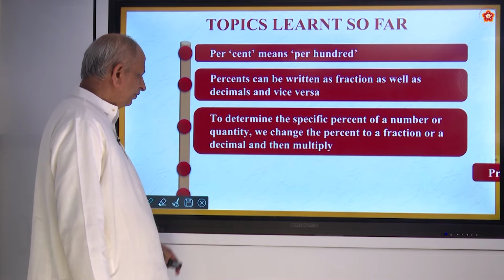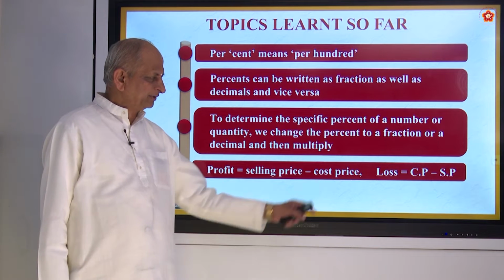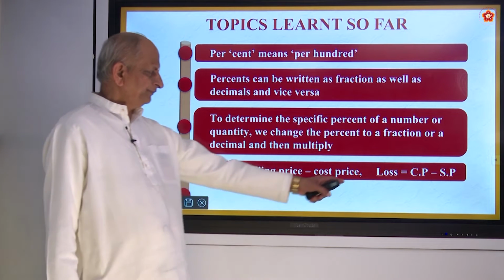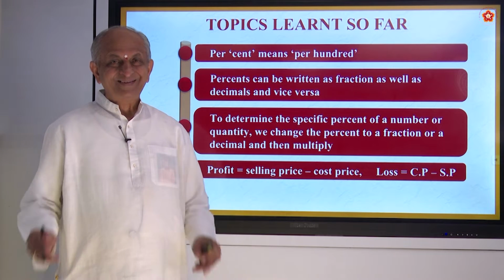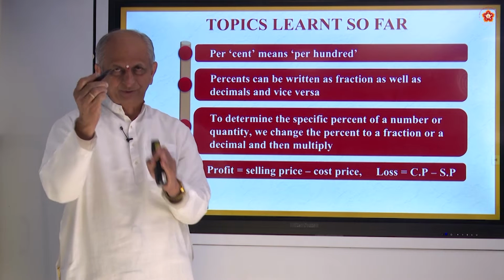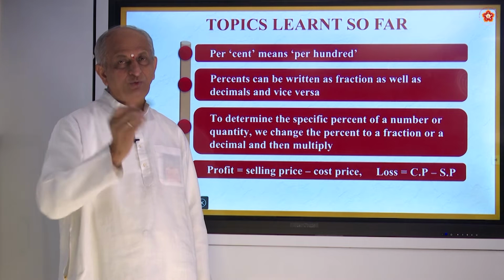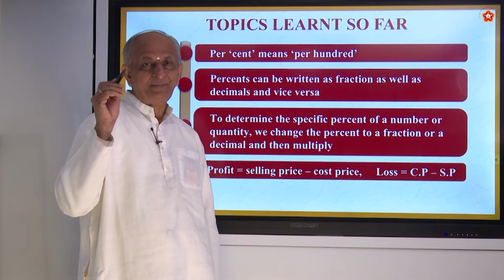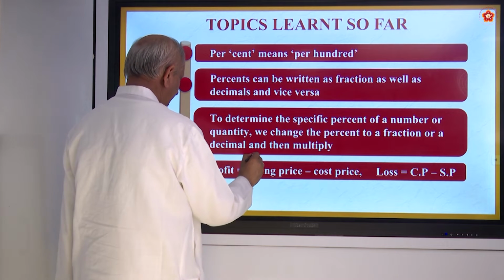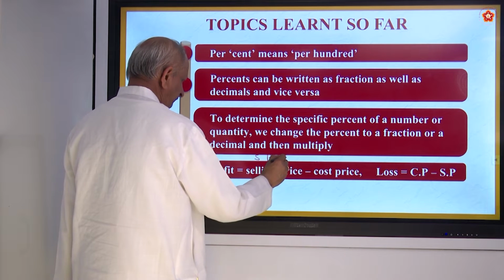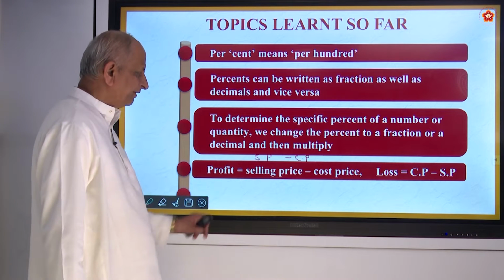Okay. Now one more thing: you have studied that profit is equal to selling price minus cost price, and loss is cost price minus selling price. What do we call cost price? The original price. Suppose this pen costs 10 rupees, that is called cost price. While selling, they will make some profit also. They add some profit, right? Then it is called selling price, shortly called SP, and cost price is called CP. So SP minus CP becomes profit.